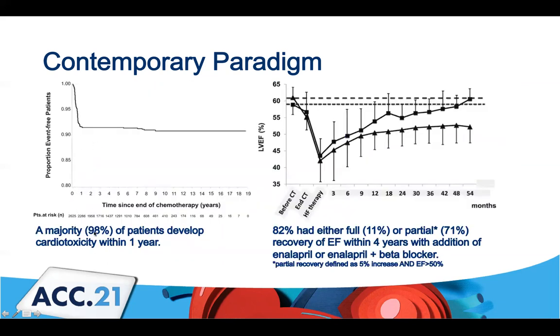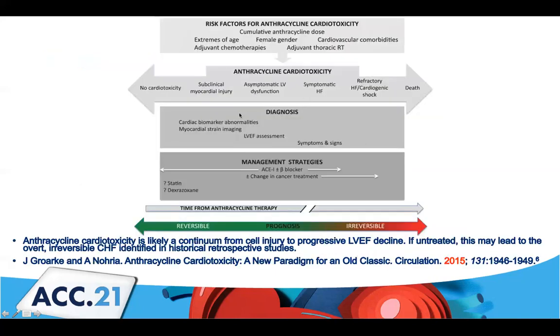Interestingly, a majority of those patients, 98%, developed EF reduction that met cardiotoxicity criteria within 1 year, compared to previously where we thought many of these patients were actually presenting as a late onset chronic condition. And then furthermore, on the right-hand side, you can see that they detected reversibility to their EF decline. 82% had either full or partial reversibility or recovery of EF. They started enalapril, or enalapril and a beta blocker, and had pretty good recovery.